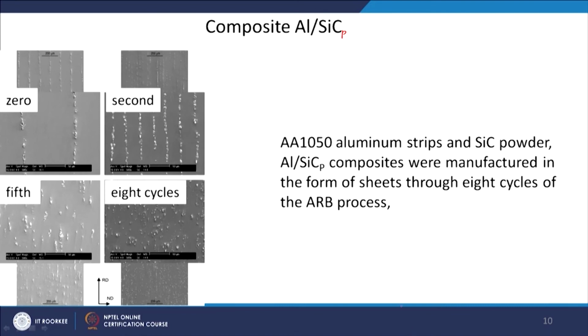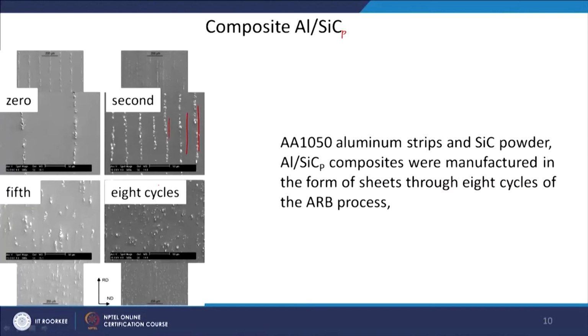So, this is of course the first one. Then you have the second one, where you can very clearly see the effect of the stacking. All the silicon carbide particles are in one line. By the fifth pass they are getting distributed, because as we already know there are a lot of shear strains acting at the interfaces.